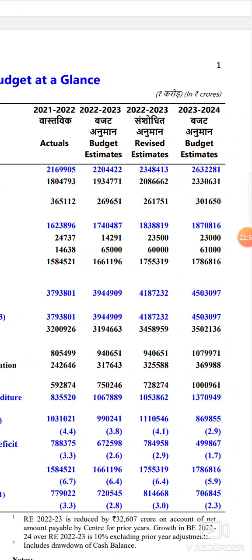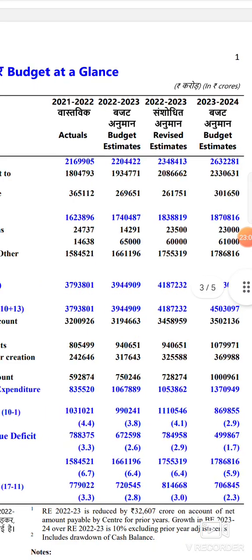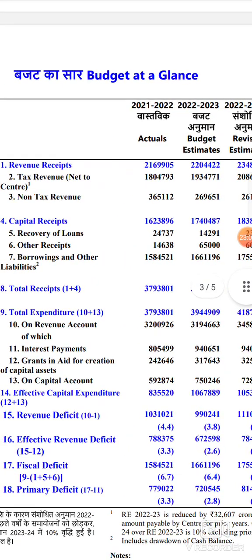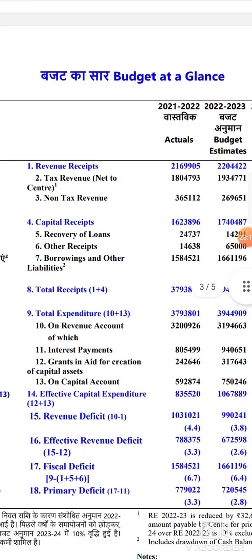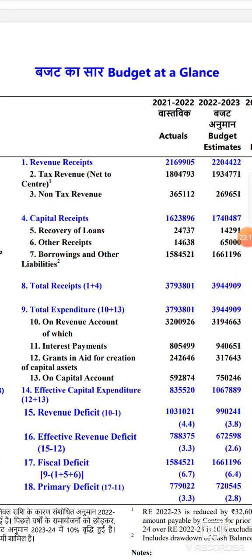So 26 lakh crores, 32 lakh 281. The money you are getting through recovery of loan is 23,000 crores, and 61,000 crores as other receipts. So put together you are getting roughly 27 to 28 lakh crores as receipts.